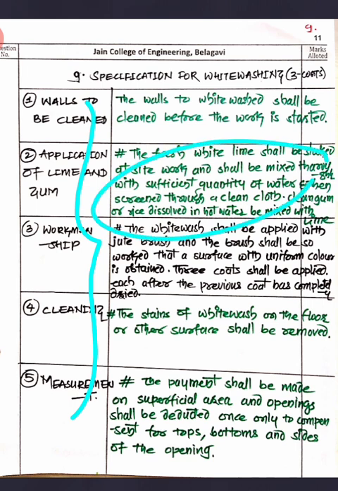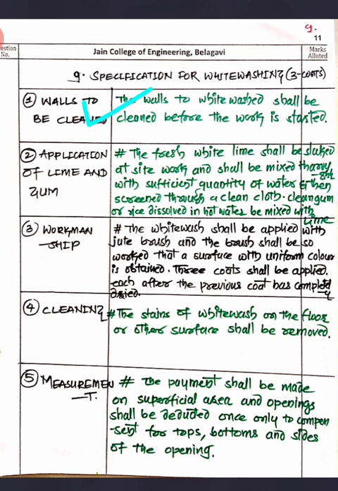Here we are going to discuss how to prepare a whitewash. So first, the wall is to be cleaned, right? The walls to be whitewashed shall be cleaned before the work starts. The cleaning can be done by any means. Then application of lime and gum: here we are going to see how to prepare the whitewash. Fresh white lime shall be slaked at the site of work and mixed thoroughly with a sufficient quantity of water, and then screened through a clean cloth, right? You are supposed to take the mix of slaked lime and water, then screen it.